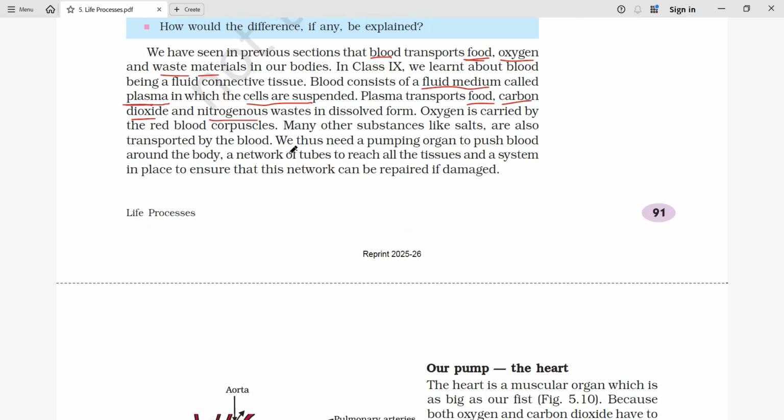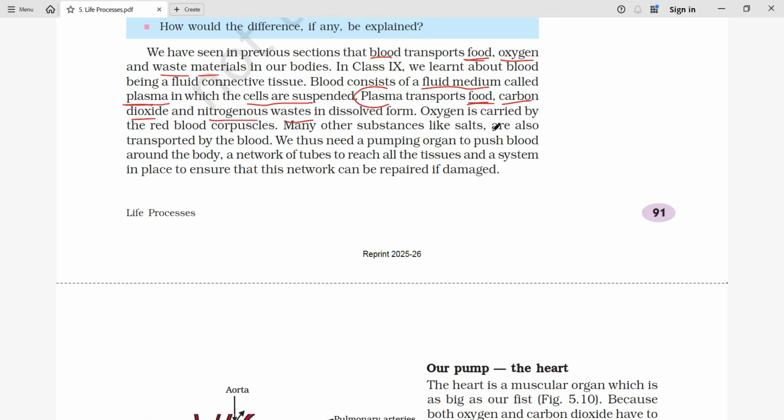So that is the importance of plasma. What is the importance of plasma? Transportation of what? Food, carbon dioxide, when it is coming back from the cell towards the heart or the lungs, there again plasma plays the role, as well as nitrogenous waste. These are dissolved in the blood.